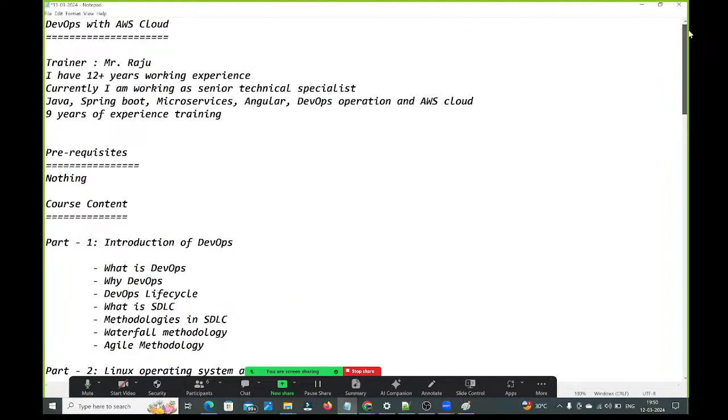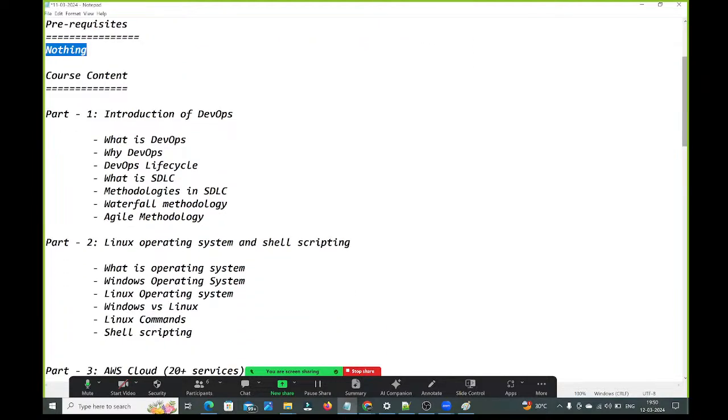To attend this DevOps with AWS Cloud course, the main prerequisite is Linux commands. But here we are going to discuss those Linux commands also. That's why I mentioned prerequisites are nothing. The entire course content I have divided into multiple parts. As part 1, we are going to discuss the introduction of DevOps.